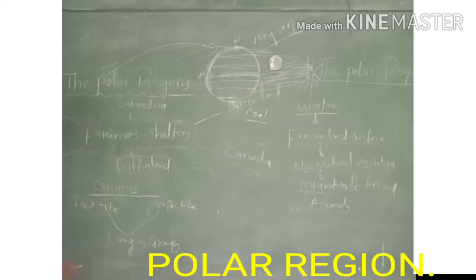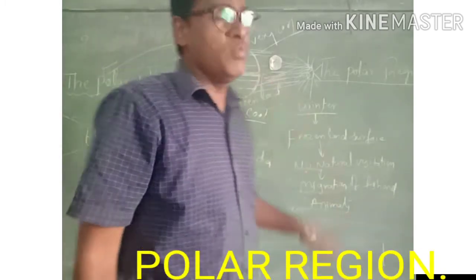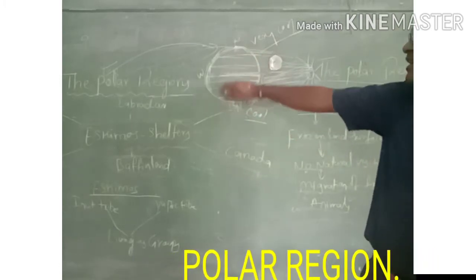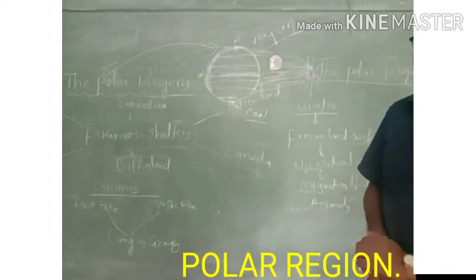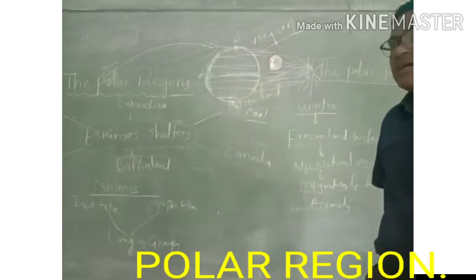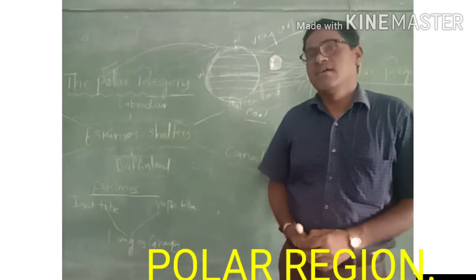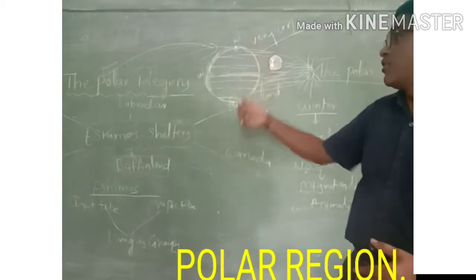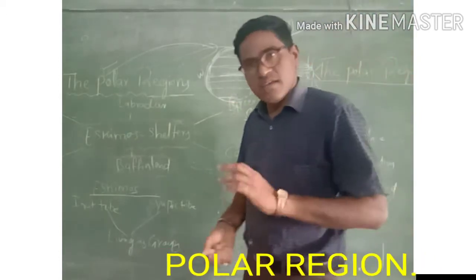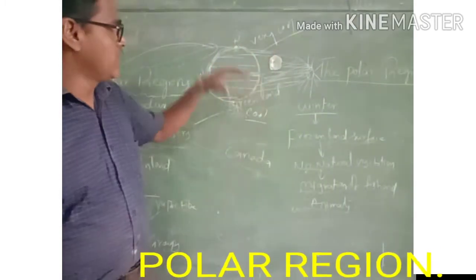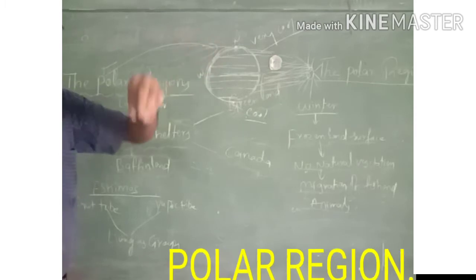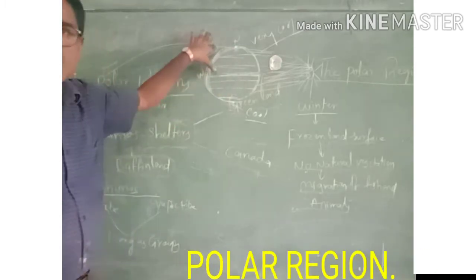Next, in these two places it is very difficult to live because there are no plants. We can call these two places treeless continents: Arctic continent and Antarctic continent. Here there are no trees and it is very difficult to survive in this region. Only a few people are living in these two places.